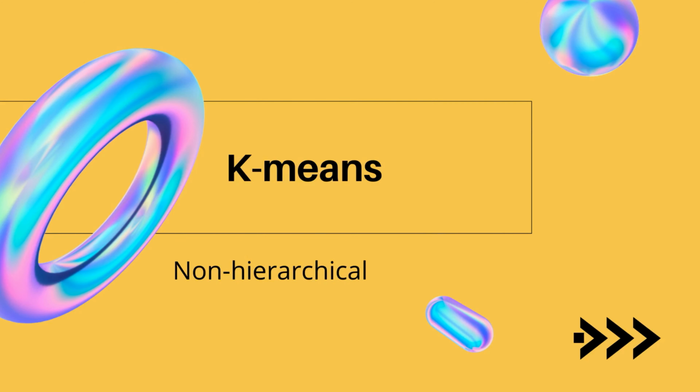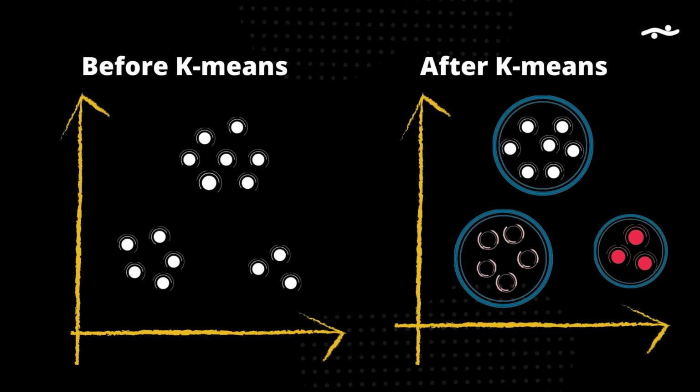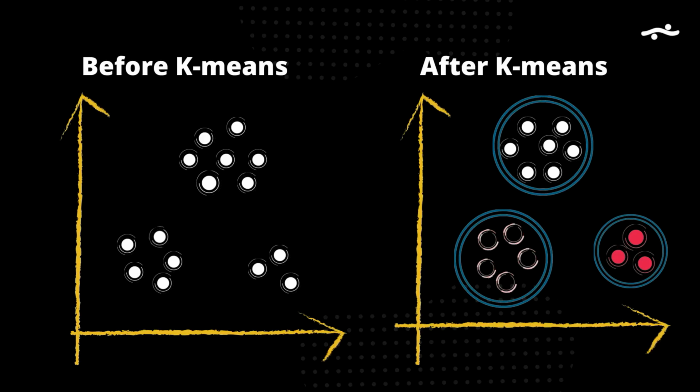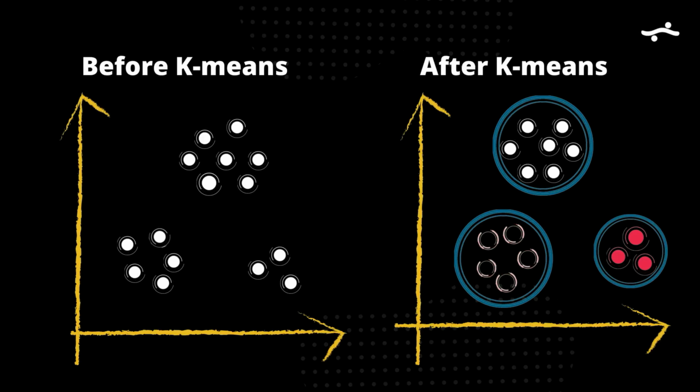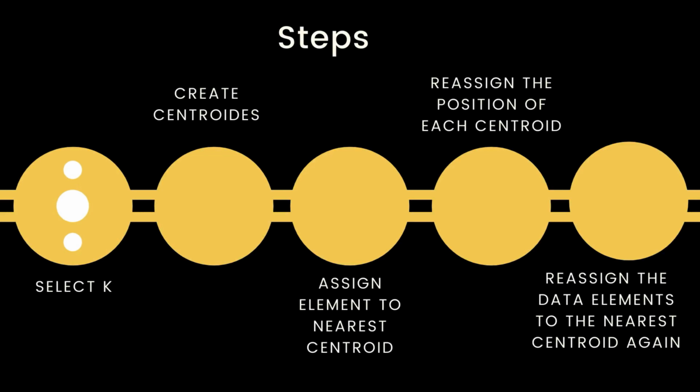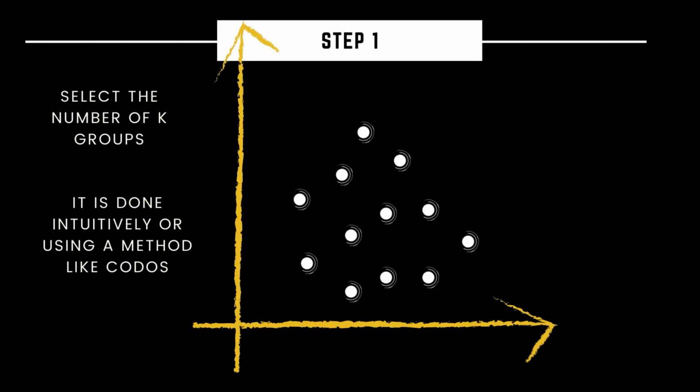K-means algorithm. It's a non-hierarchical algorithm that belongs to unsupervised learning. The objective of K-means is to create groups from a data set using the variables that define the data. The first step is to select K. K is the number of groups that will be created. This number is obtained intuitively or through statistical methods like the elbow of Jambu.